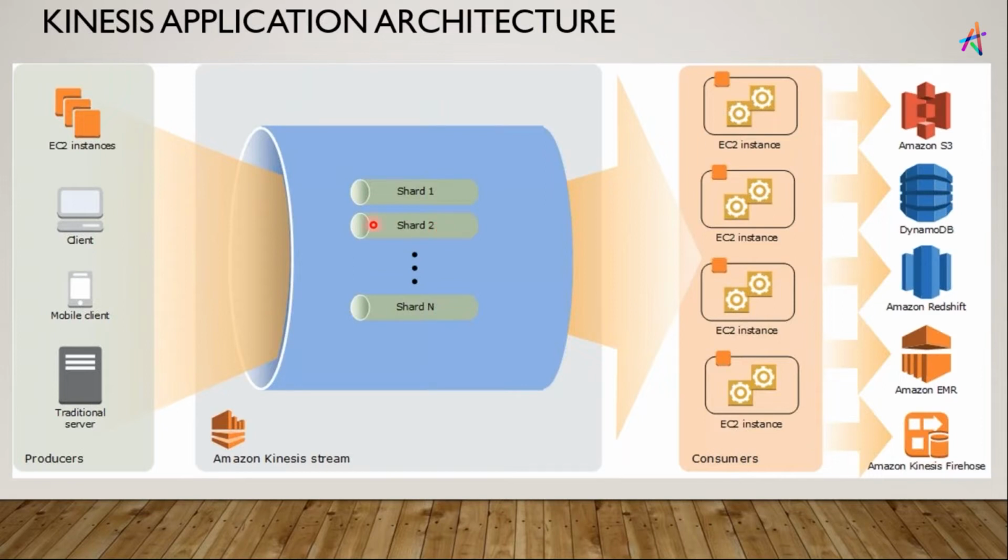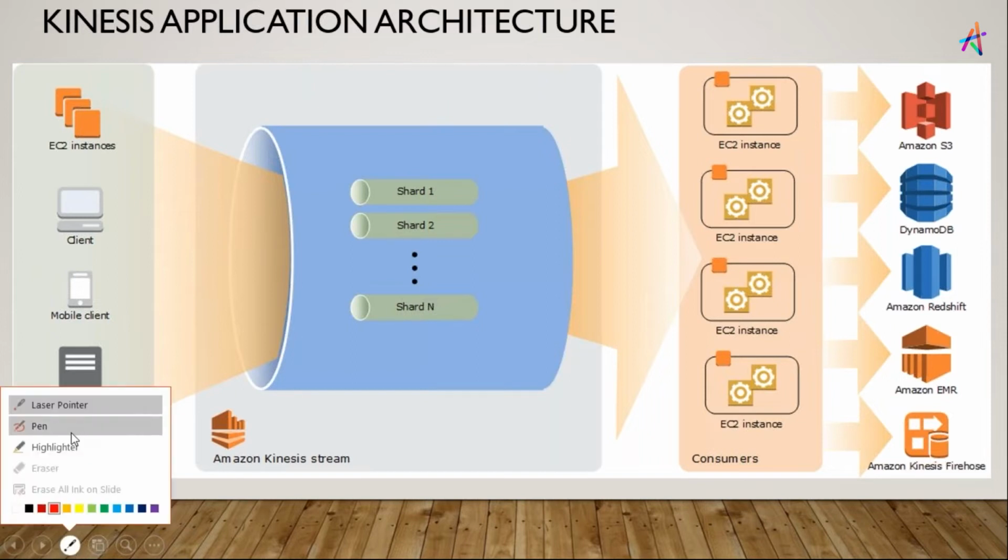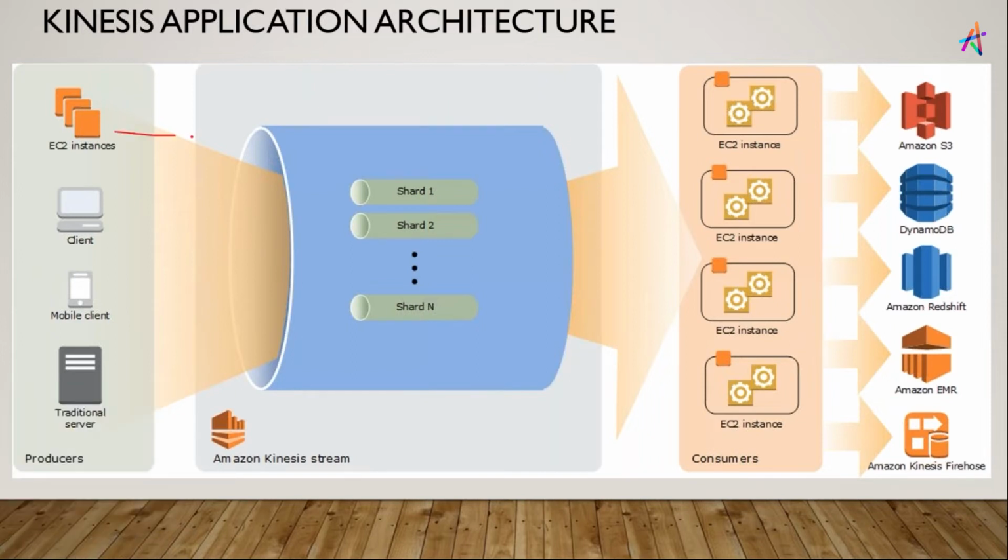This producer that you can see here, let me write it down: a producer can write up to 1 MB of data to a shard per second.